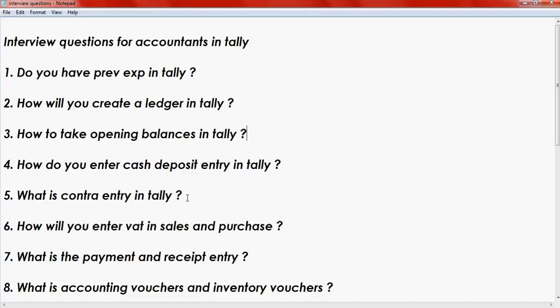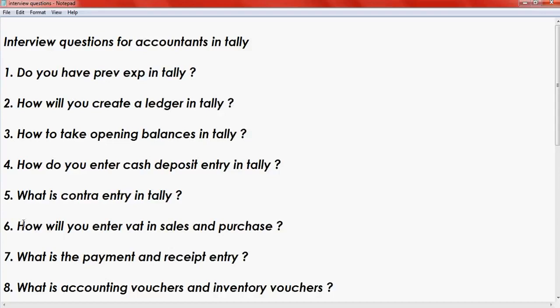What is contra entry? Contra entry is used for cash deposit and cash withdrawal and transfer funds from bank to bank.